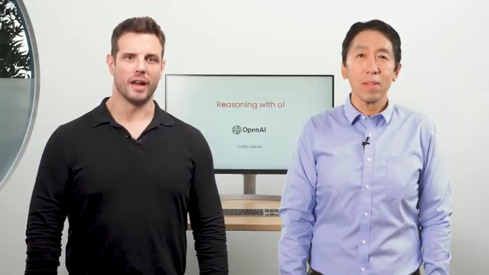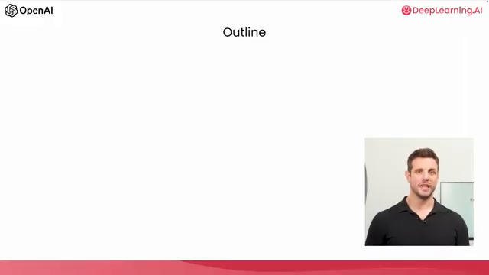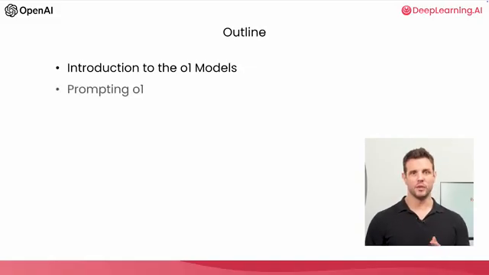The O1 model, however, is not the right model for all situations. In the course, you'll learn to recognize what tasks O1 is suited for and when you might want to use a smaller or faster model, or combine those two. Here's the outline. We'll start with an overview of the O1 models and when you might want to use them, as well as how scaling performance at inference time works. Then, you'll learn about prompting the O1 models to get the best performance. The best way to prompt O1 is pretty different from earlier models.